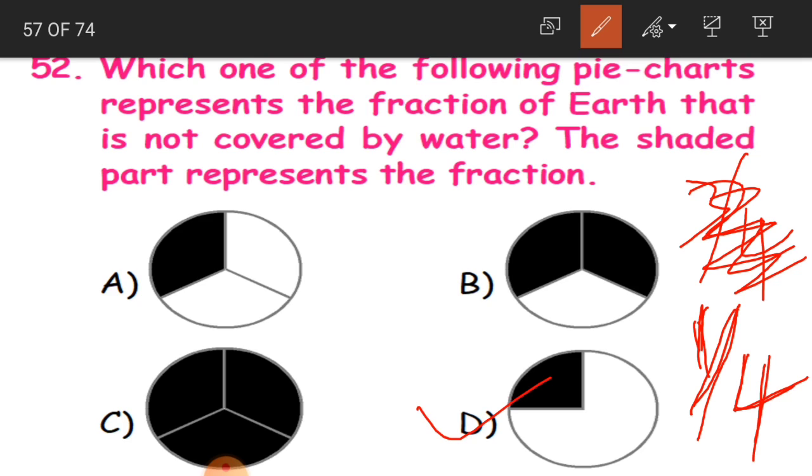That is D. If you divide this circle into 4 parts, 1, 2, 3 and 4, already 3 parts are covered with water. Only 1 part among the 4 parts is covered with land. So that is why this part is covered with land, which is not covered with water. So D is the correct answer.